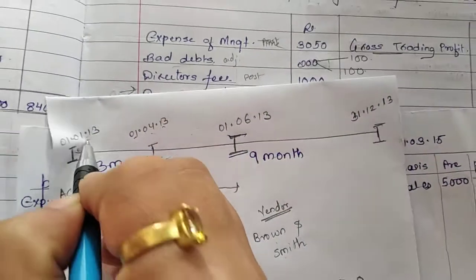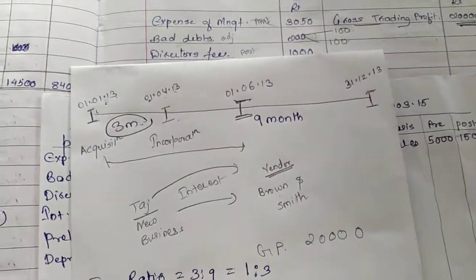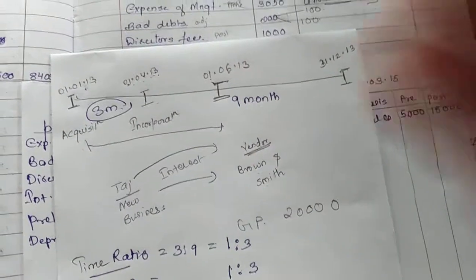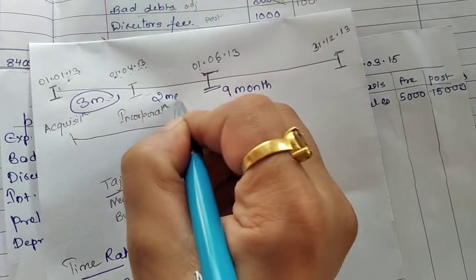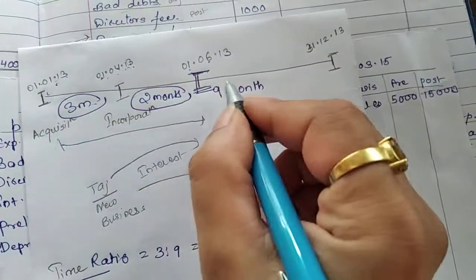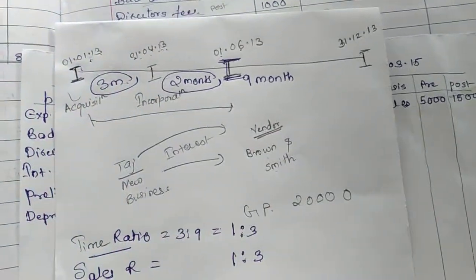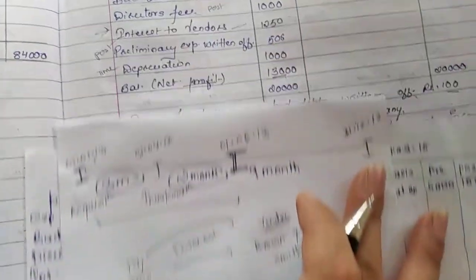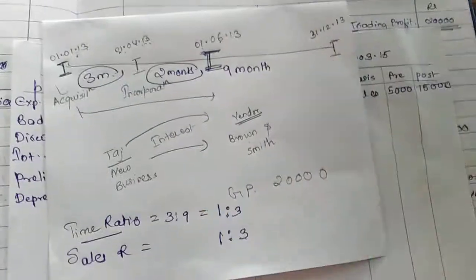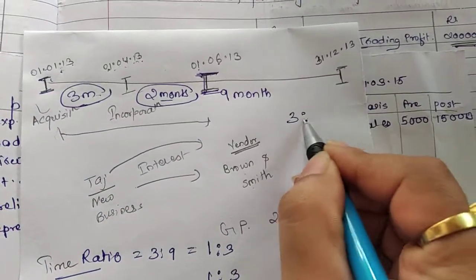See, 1st January 13 till 1st of April 13 we had 3 months, and then 1st of April 13 till 1st of June 13 we had again 2 months, right? So till the settlement period we had total 5 months. So the interest that is given in the problem over here, see, interest to vendors, this 1250 is to be bifurcated with the help of this ratio, that is the ratio of 3:2.